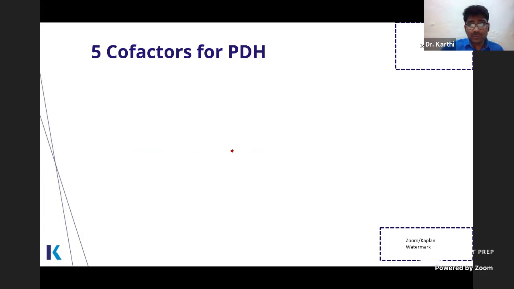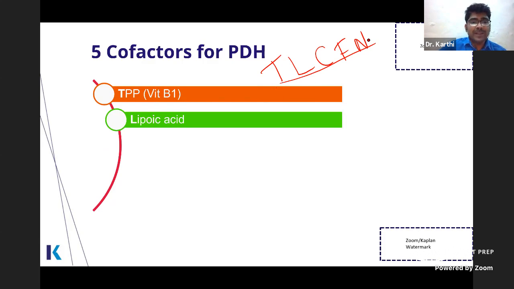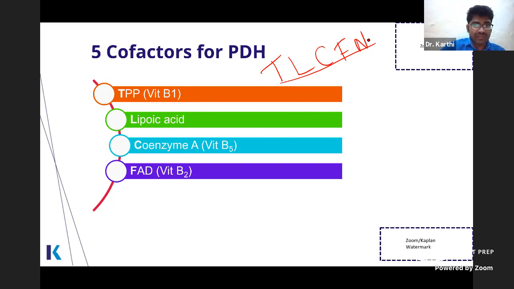5 cofactors for PDH. This is very, very important. Pyruvate dehydrogenase requires 5 cofactors. These can be memorized as tender, lovely, care for Nancy. T, thiamine pyrophosphate. L, lipoic acid. C, coenzyme A. F, FAD.